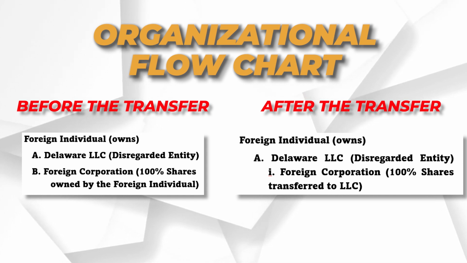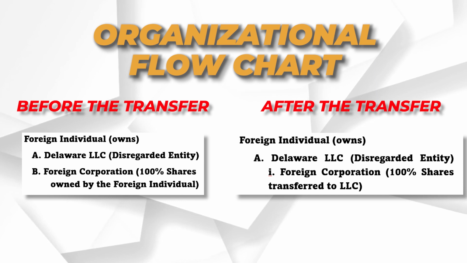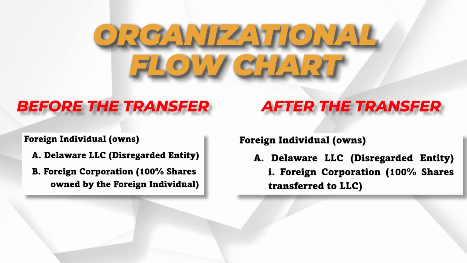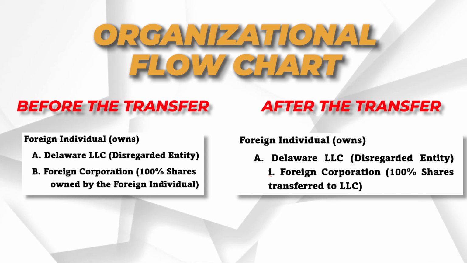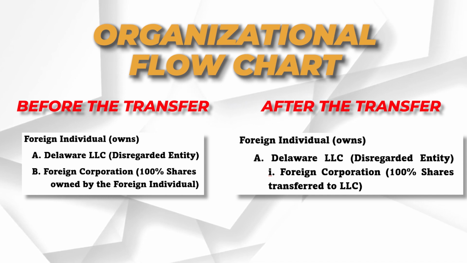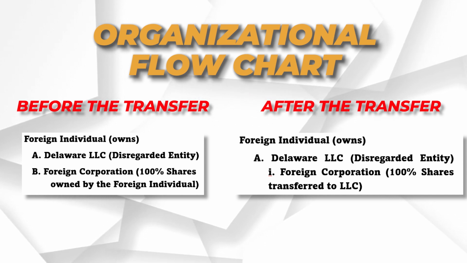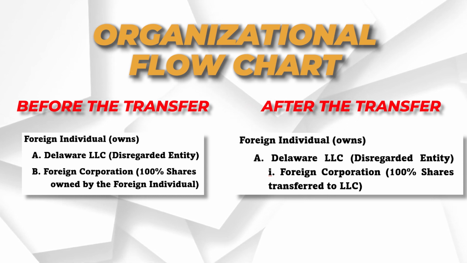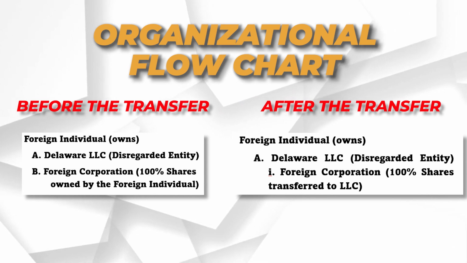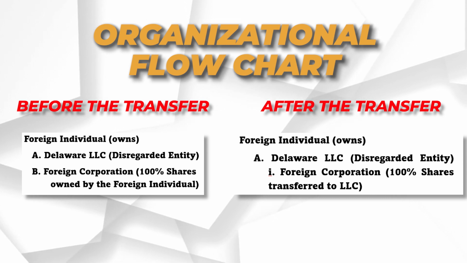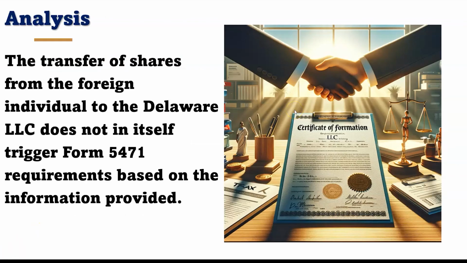So now this LLC has an asset, which is the common stock or whatever stocks of the foreign corporation. It's been simplified to the extent that the foreign person owns the LLC directly and owns the foreign corporation indirectly, through the LLC.